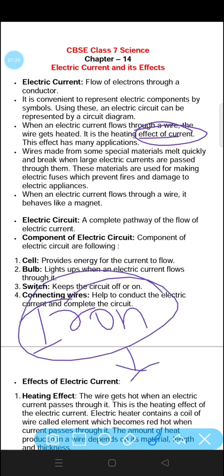You can iron your cloth because of the heating effect of electric current. Electric heaters that you are using at your homes are working because of the heating effect of electric current, and other heating objects work for the same reason.